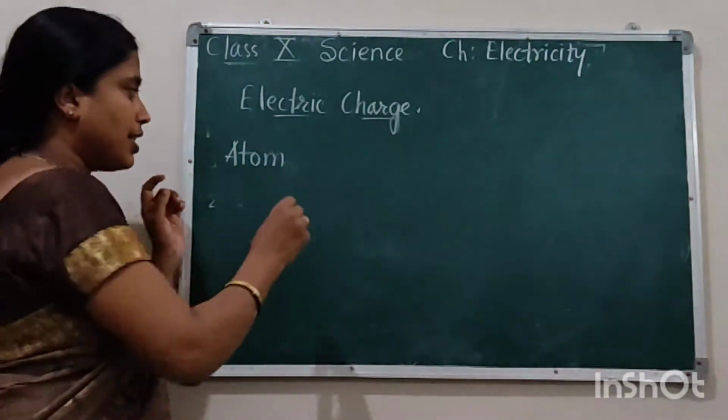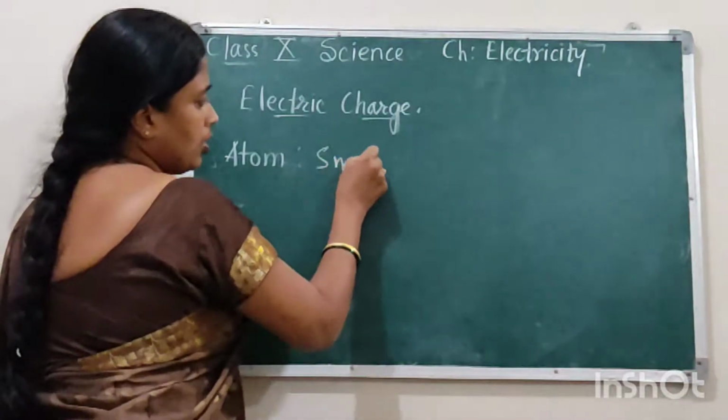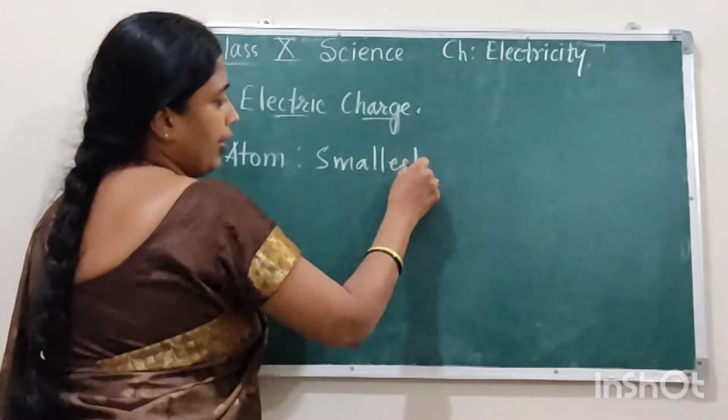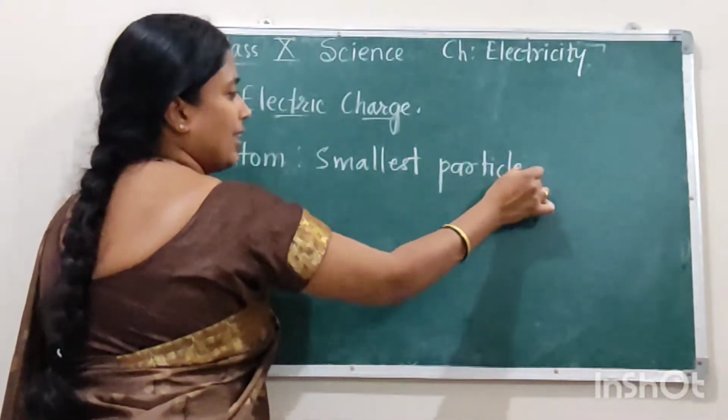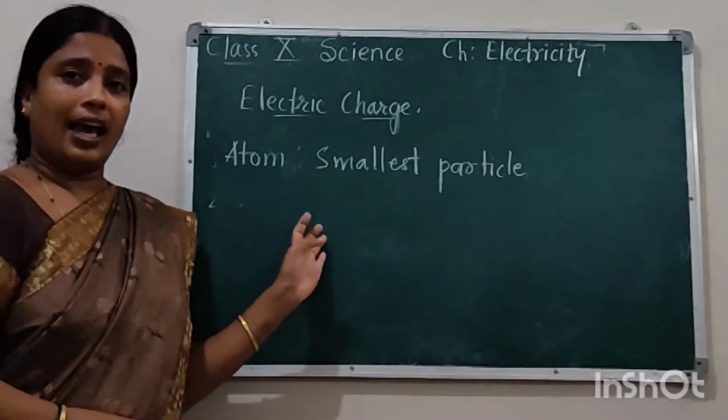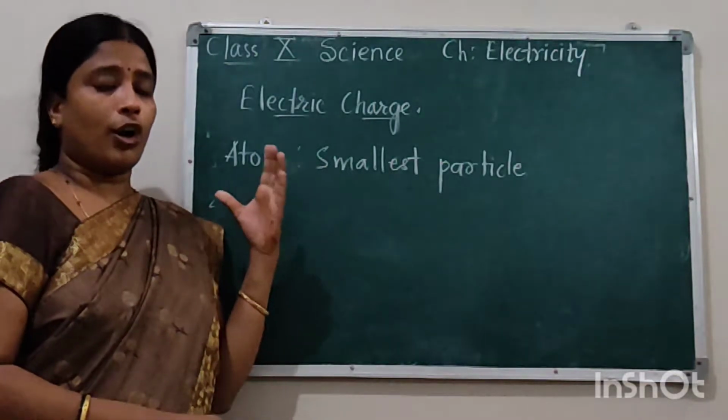Now Rutherford has given the model of atom.